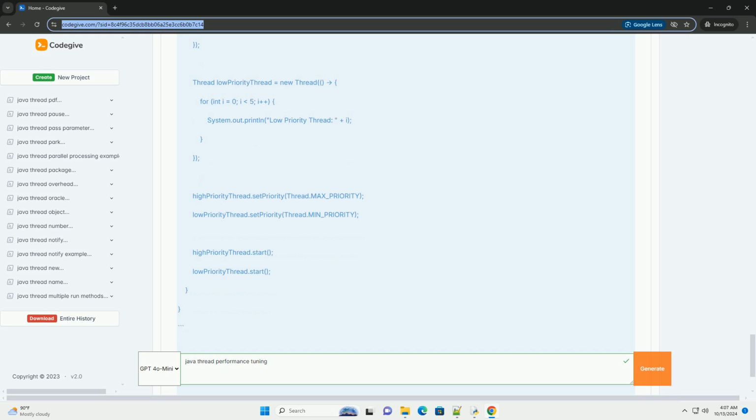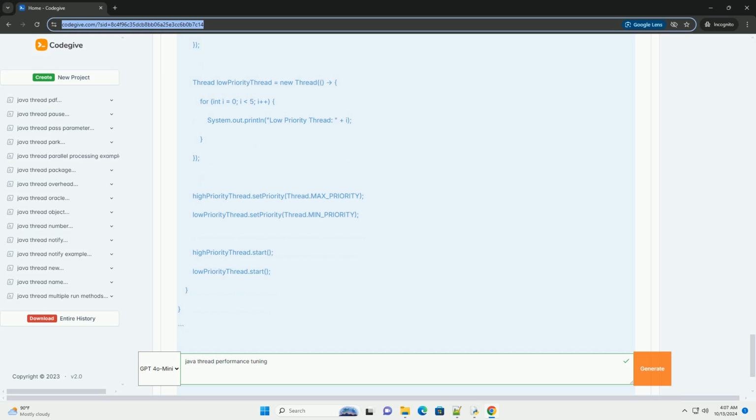2. Minimize synchronization. Excessive synchronization can lead to performance bottlenecks. Only synchronize when necessary. Example, using reentrant lock with condition variables.